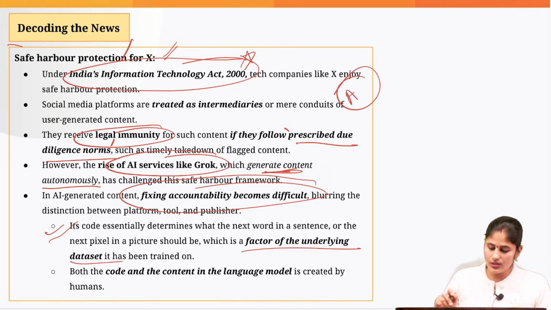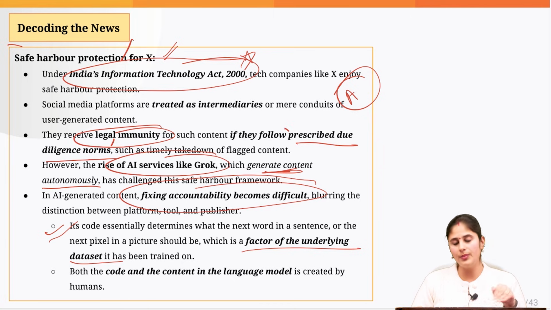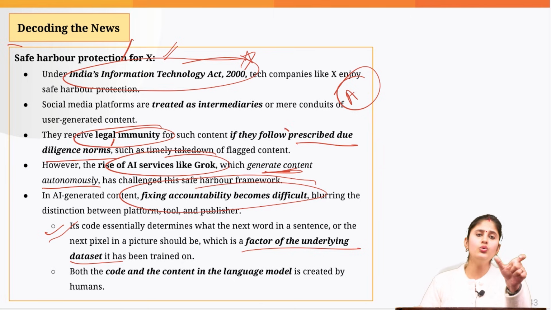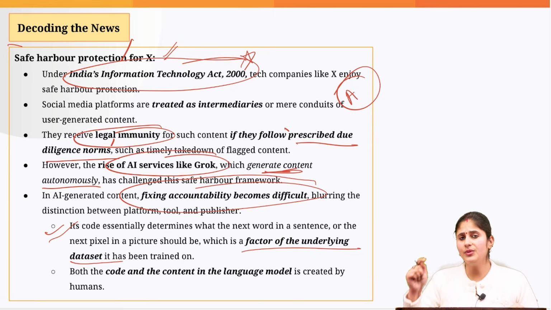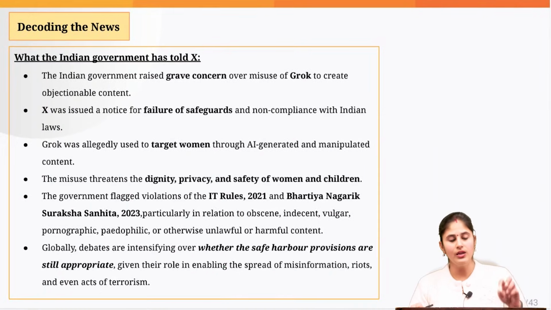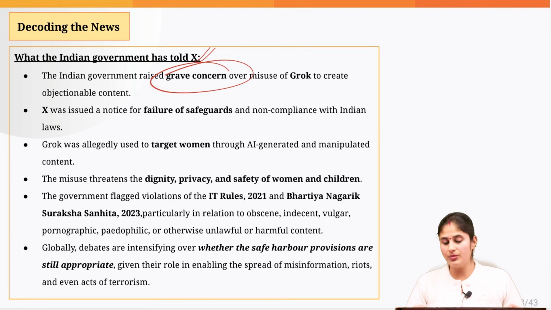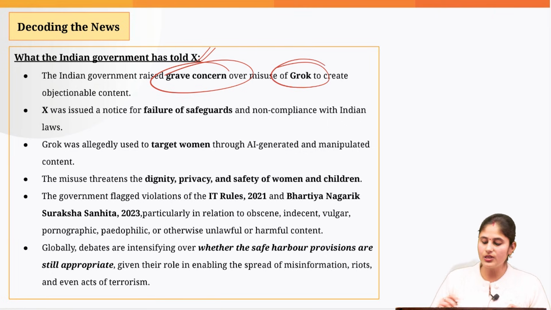And the Indian government is of the view that ultimately the owner of the platform and the developer should be held accountable, because if this tool is able to produce objectionable pictures, that means the developers have trained that tool in that way. It is not able to come up with it on its own. So the Indian government is especially of the view that we should hold the developer and the company owner accountable. It has said that misusing Grok to create objectionable content is not at all authorized.